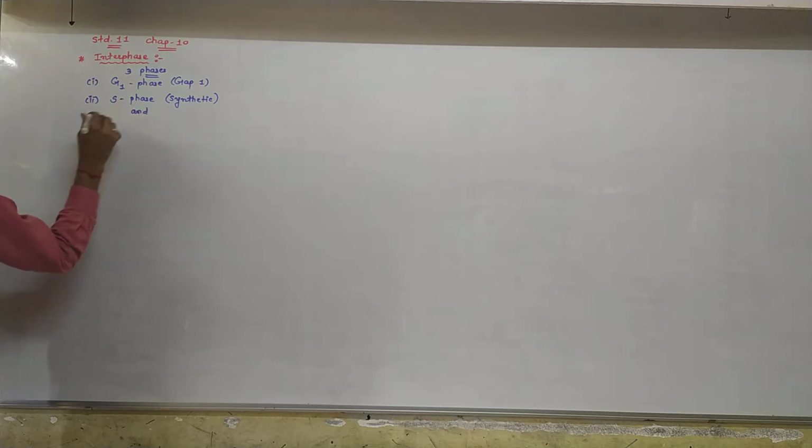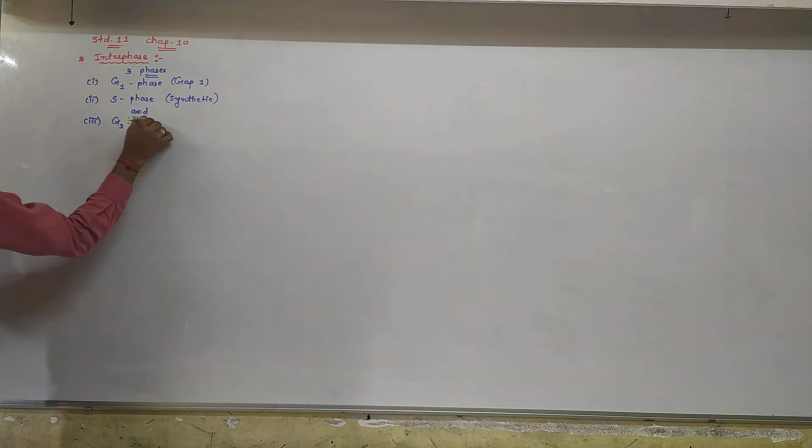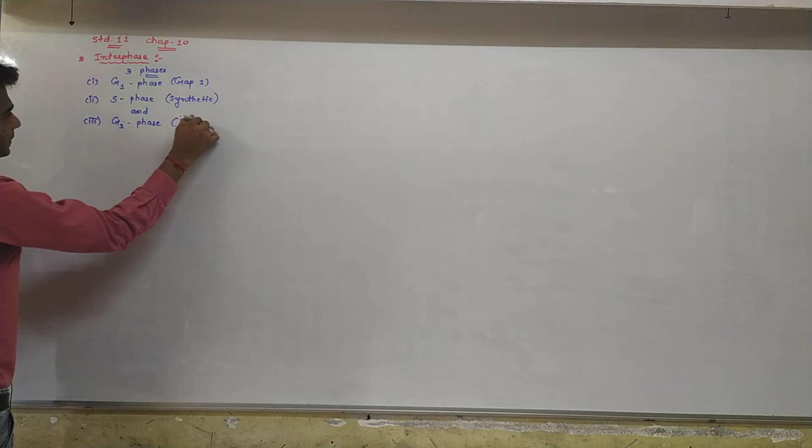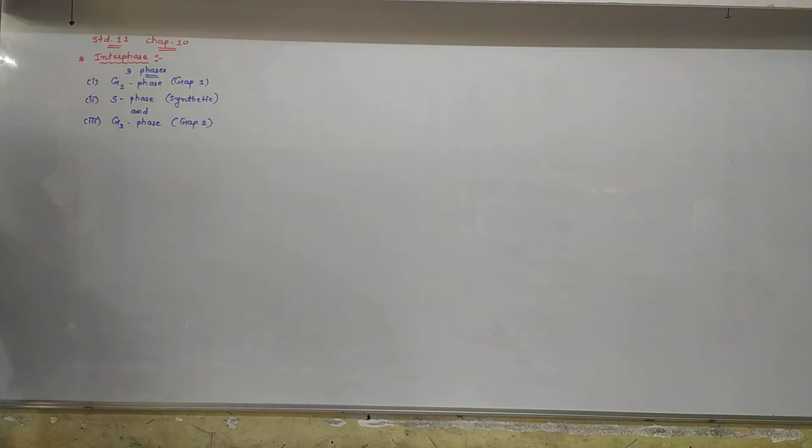And third is G2 phase, that is gap 2. Fine. So let us discuss in detail about each and every phase. So first is G1 phase.